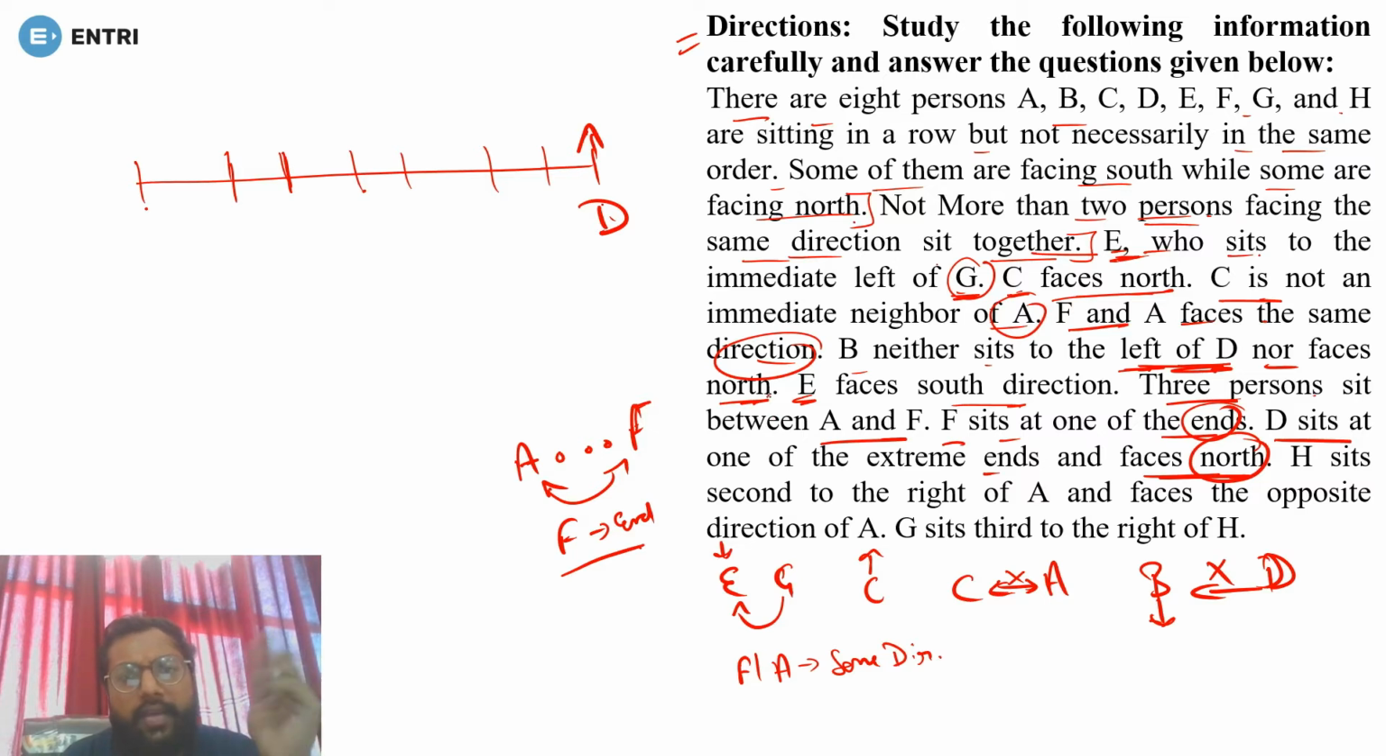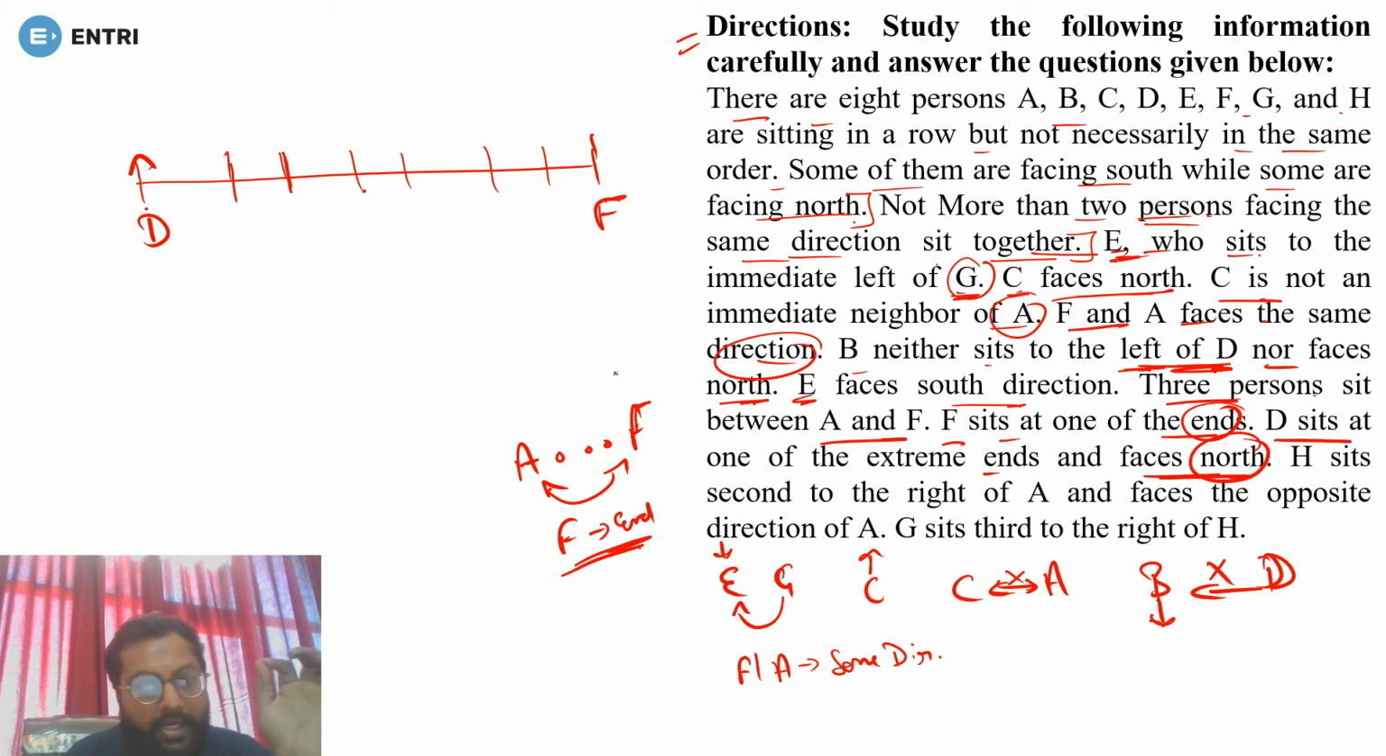can you place B anywhere? No. Why? Because they are saying that B is not sitting to the left of D, which means B can't come at any of these positions, but it should be to the right, and there is no position to the right. It means it is not possible, according to this condition, that D comes at this end. So you can't make D here. It is very obvious now that D will come here facing north. Is it clear or not? Now you know that F is sitting at the end, so F must be here now.